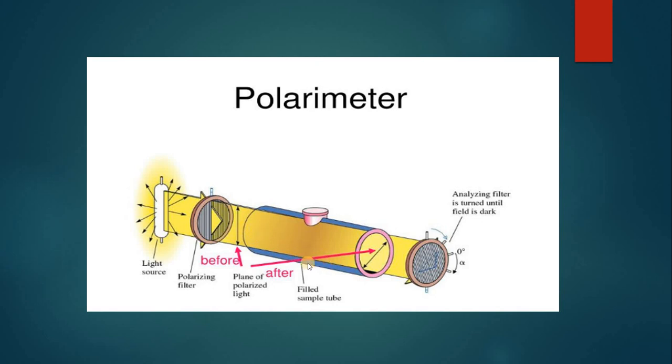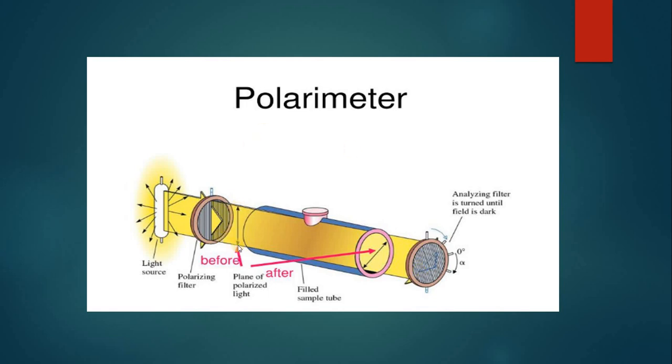This is the tube where the sample of the chemical through which light is to be passed, or whose behavior is to be checked, is filled inside this cylinder, and this is the sample tube. Now you will see when the light passes through this substance, it will rotate the direction of light either in the clockwise or in the anti-clockwise direction, which can be seen over here in the analyzer.